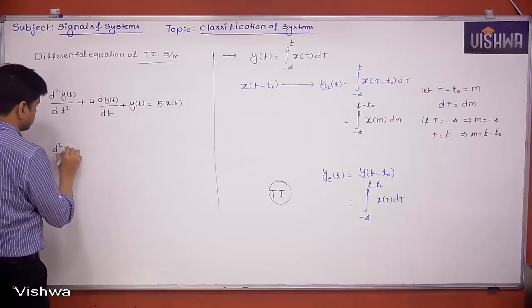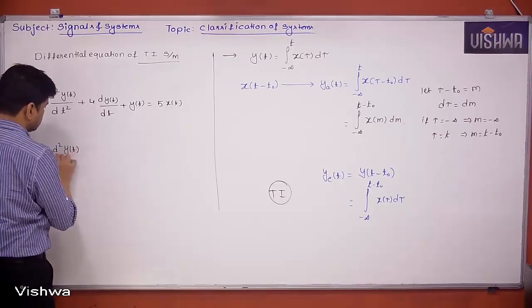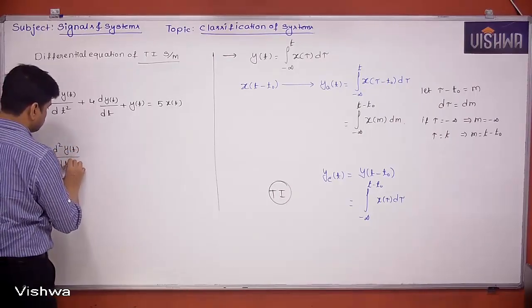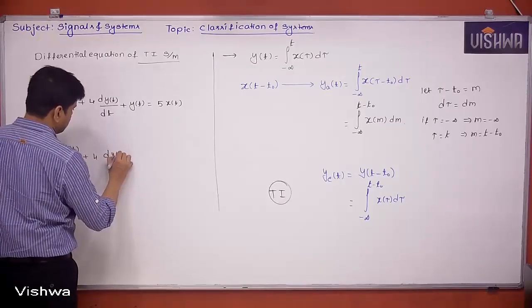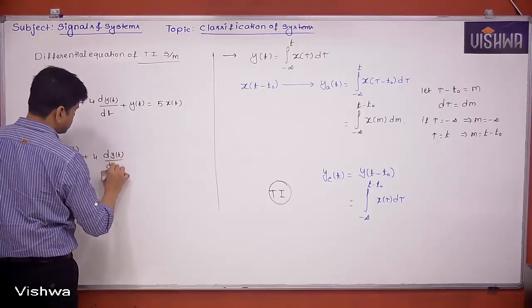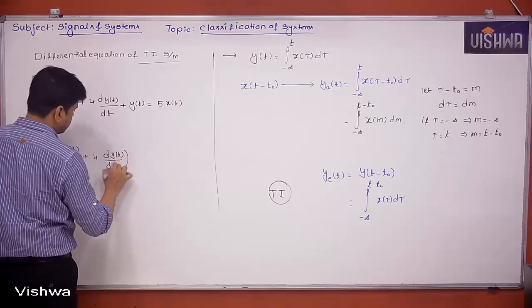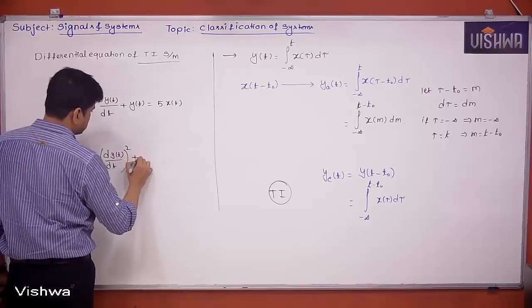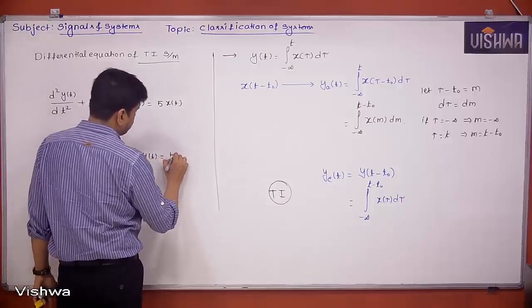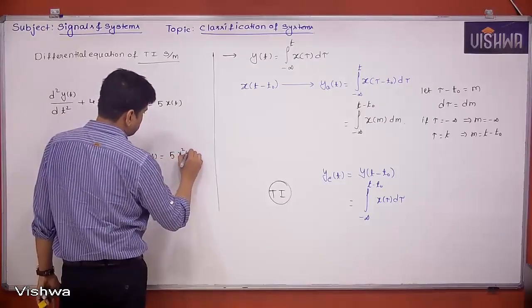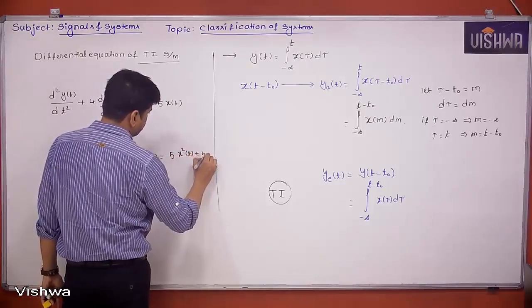Next, d square y of t by dt square plus 4 times dy of t by dt whole square plus y of t is equal to 5x square t plus 4.